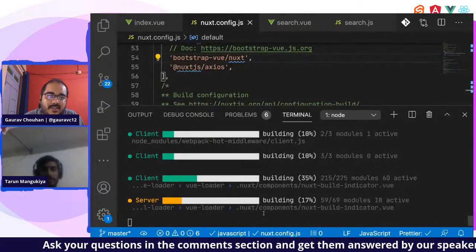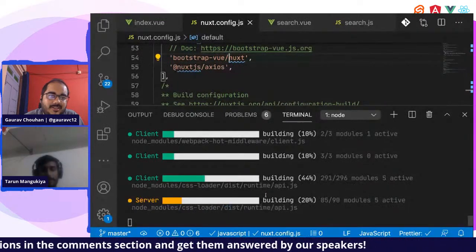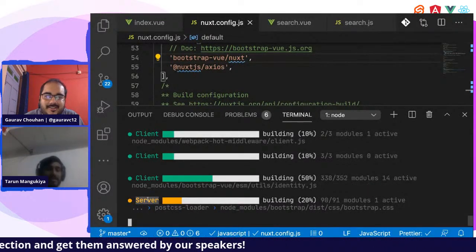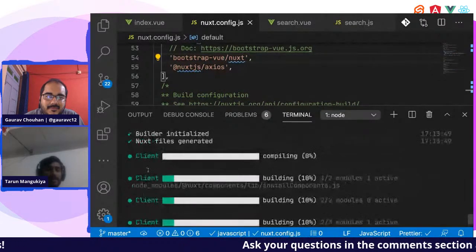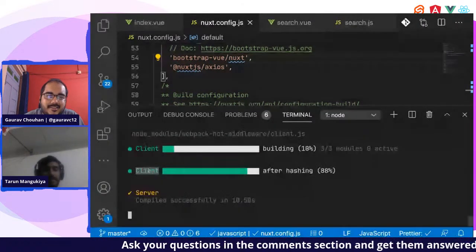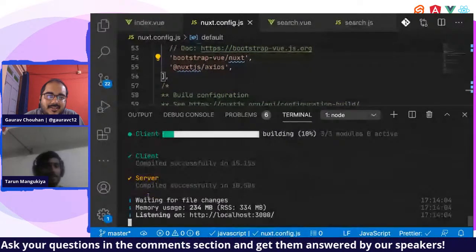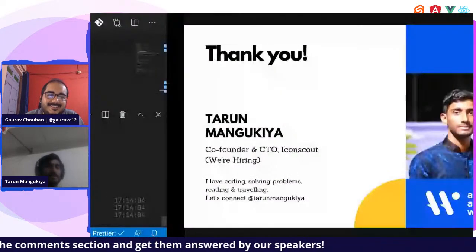Okay. Now it's building a server side also, right? Yes, it will build the server application also. So earlier there was client only, if you see at the top, but now it has server. Yes. And where is my code? Yeah, so let us refresh this page.